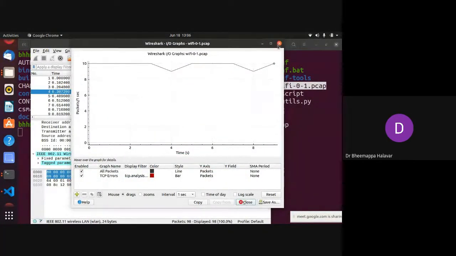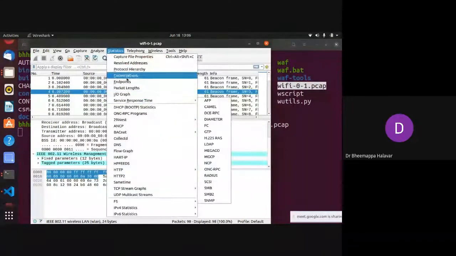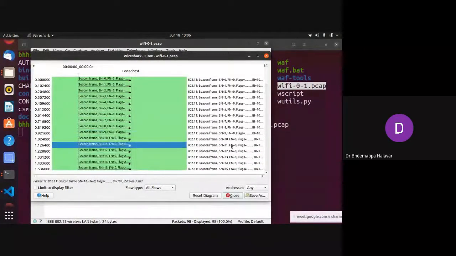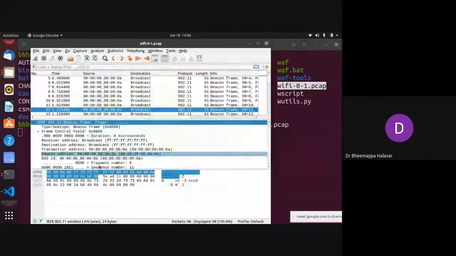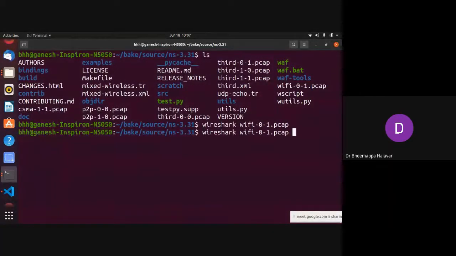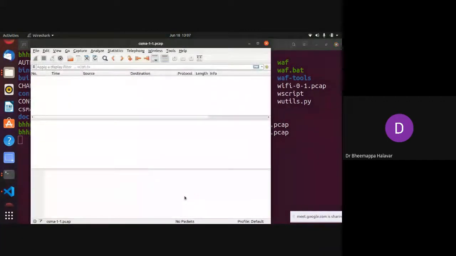Another statistic you can check is the flow graph. In the flow graph, you can see when a particular packet is communicated and how things are done. This is a bit of exploring you have to do at this level just to understand. Similarly, you can check for wired; I will take CSMA. When you open this, you are working at the level of packets, so you can check whether the packets are effectively modified or not. It's taking some time.